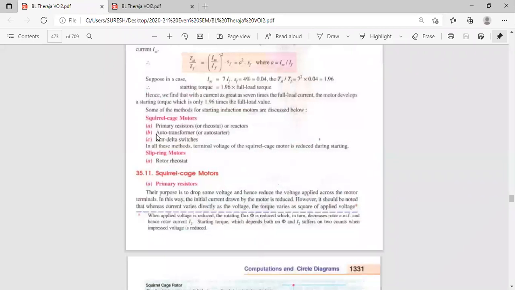So you should know what the starting methods are. Don't confuse the starting methods with speed control methods. These are not speed control methods; these are the starting methods: how to start the induction motor, how to make the rotor rotate. Once the rotor reaches 70% of rated speed, there is no need of all these, because the current will be reduced to below 10 ampere. Only during starting are these methods required. During running, the current drawn is very less. We will see the first method, primary resistors in squirrel cage motor.